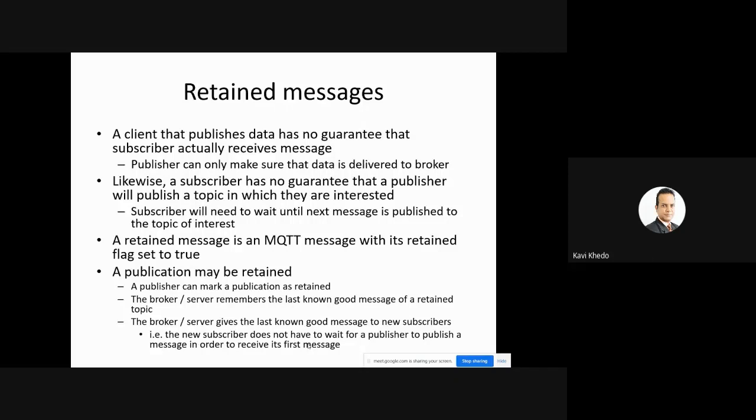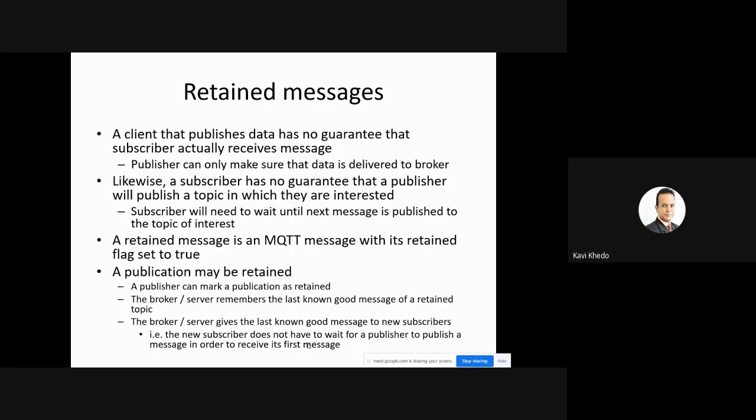What does that mean? If we set this flag to true, a publisher can mark a publication, that is a message, as retained. If it is marked as retained, the broker, here is the answer, remembers the last known good message of a retained topic. When you publish a message, it is for a particular topic. Now you say that this message is retained, so automatically we are talking about a particular topic. This topic is retained, meaning the broker gives the last known good message to a new subscriber.